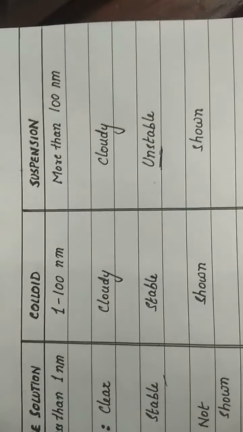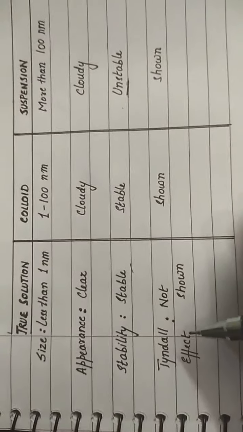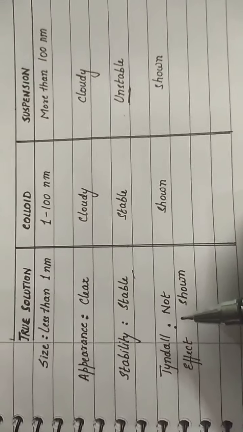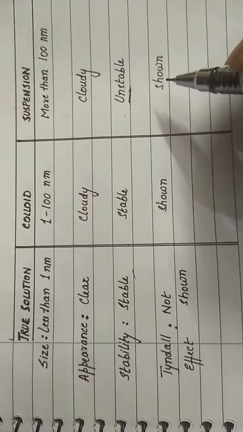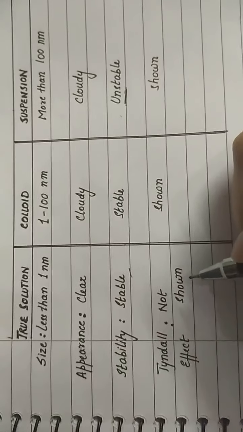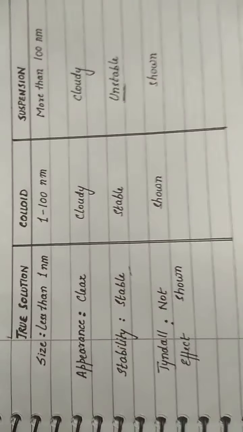And at that point, when the particles settle down at the bottom of the container, we say that a suspension breaks down. Tyndall effect, we have seen that Tyndall effect was shown by colloid and suspension because of the large size of particles, while in case of true solution it was not shown because the size of particles was very small.